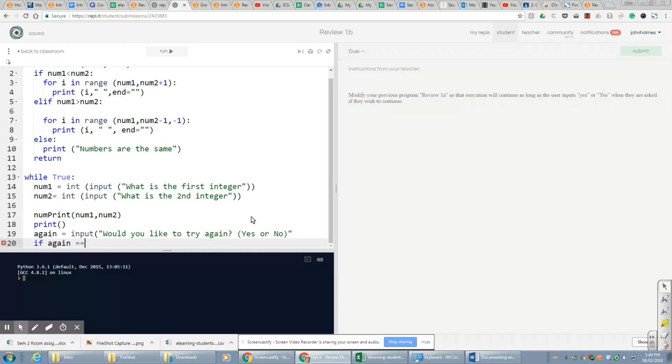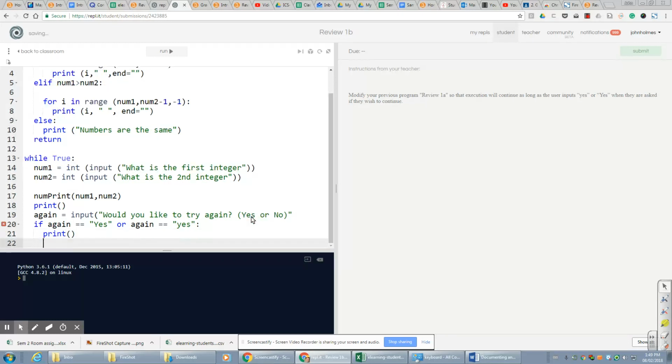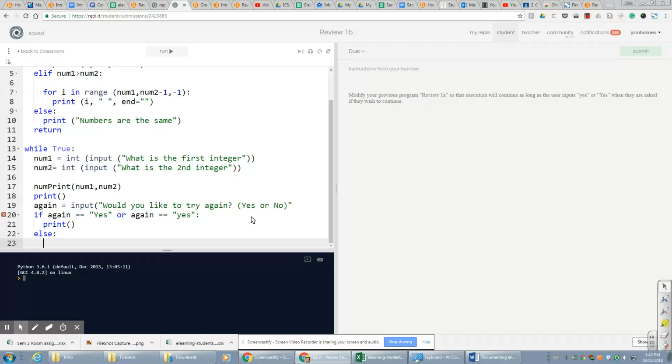So in selective statements in Python, the comparison operator is two equal signs. So if again is equal to, we're asked to check for capital YES, or if again is equal to small yes. If that's the case, then I really don't need to do anything. Or maybe I'll just print a blank line before the program runs again. And if it's not that, then it must mean that they want to stop the program. So if I say break, that will break execution of our while loop, and then the program should end.